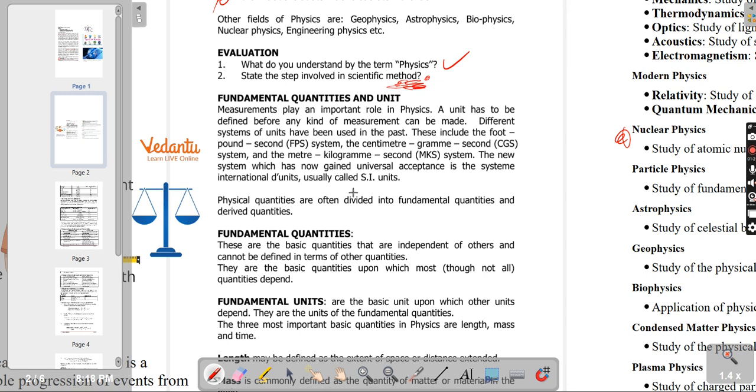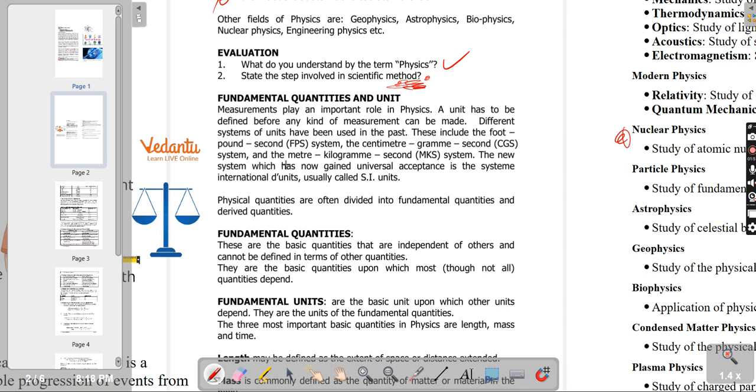So it's a similar thing we are saying in physics. Measurement plays an important role in physics. And to measure, you see, I said 2 plates, that's a unit. Plate is a unit. So we have 2 of those plates or 2 of those units. So a unit has to be defined before any kind of measurement can be made. And different systems of units have been used in the past.